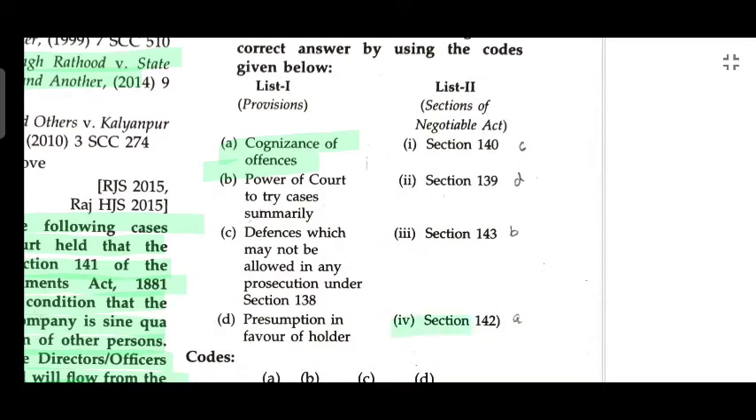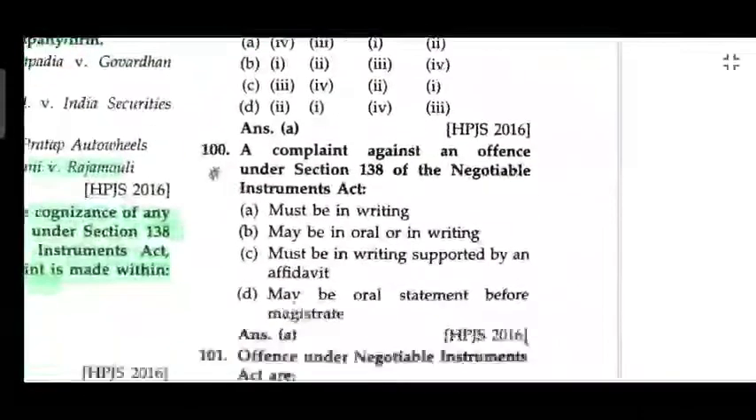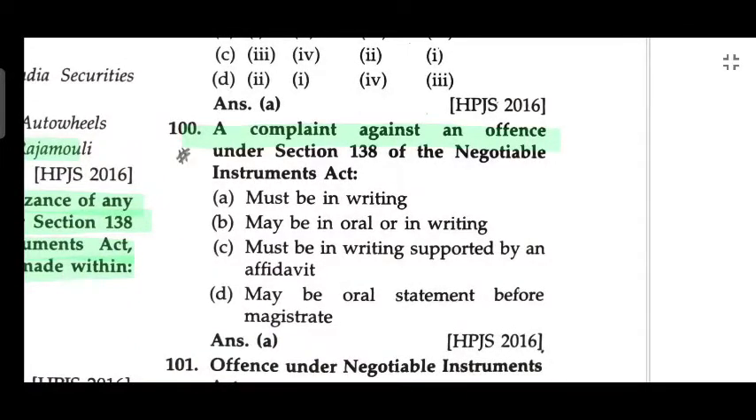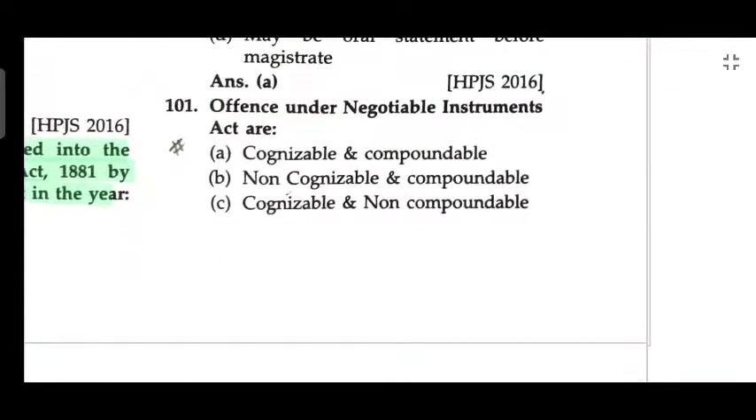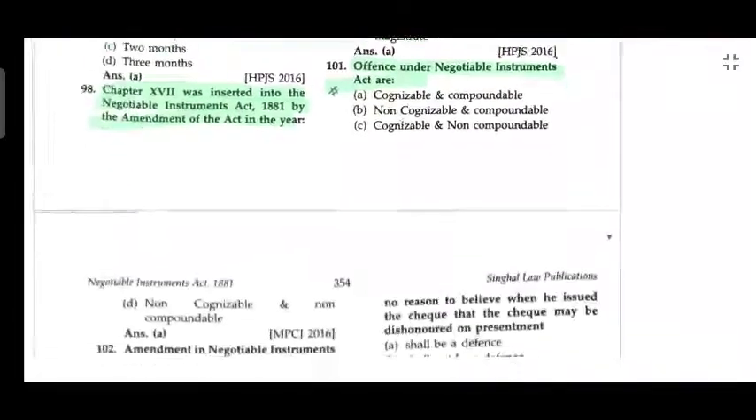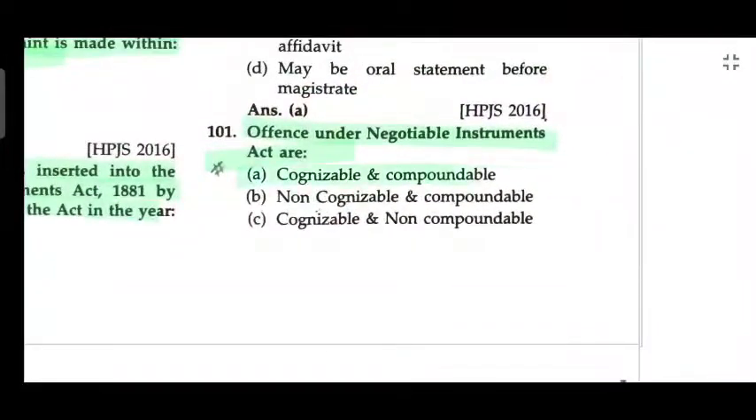Cognizance of offence, Section 142. Power of court to try summarily, Section 143. Defence which may not be allowed in any prosecution under Section 138, Section 140. Presumption in favour of holder, Section 139. Complaint against offence under Section 138 of NI Act must be in writing. Offences under NI Act are cognizable and compoundable.